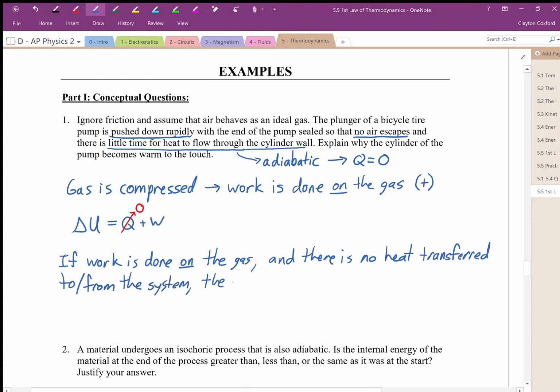the internal energy, or we could say the temperature, right? Remember, the temperature is directly related to the internal energy. Temperature of the gas will increase. Right? Temperature will increase.